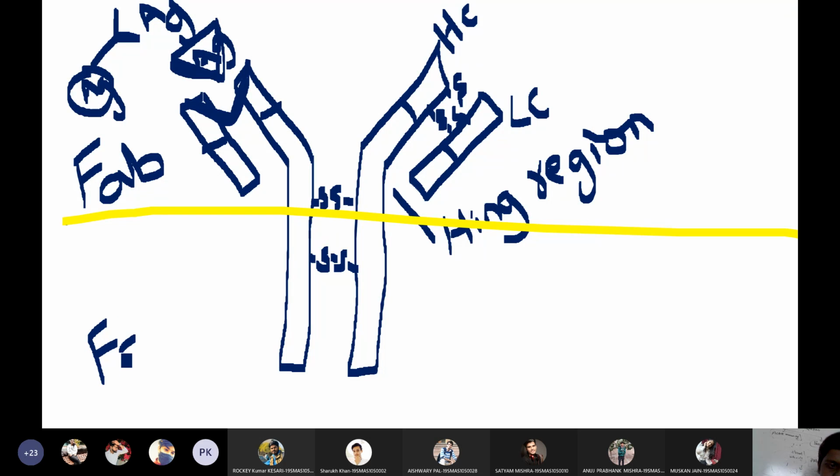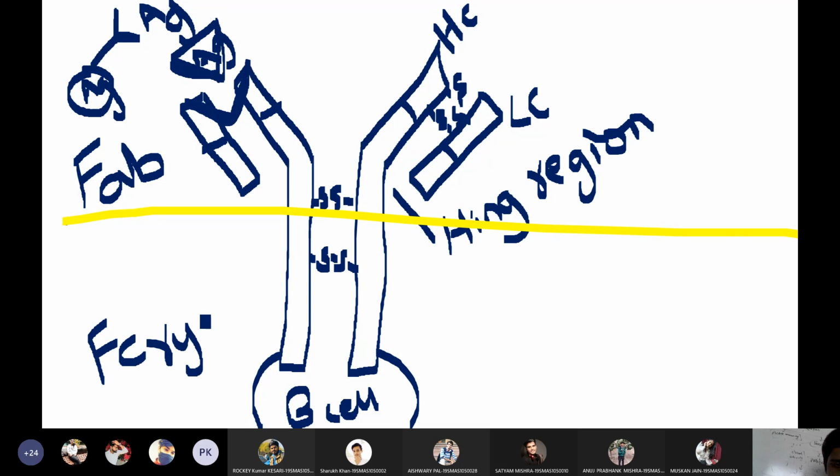You know why it is called the fragment of crystallization? Because the bottom part of the antibody will always attach with B cell. There won't be any changes in the bottom portion of the antibody. It will always be in crystallized form. That is why the bottom portion is called the fragment of crystallization.